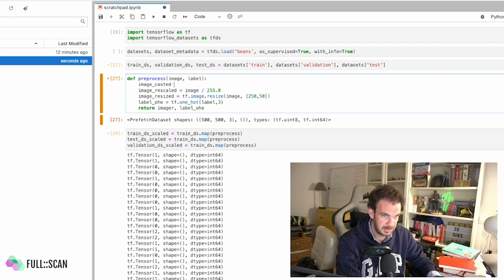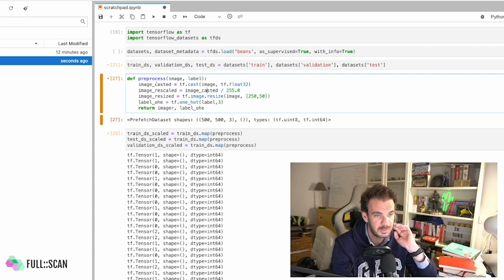Image casted, let's call it tf cast image. We said tf float32 and this here. Okay, that's looking good. So I take the image, run the cast to float32, then I rescale the image casted, and then I resize the image.